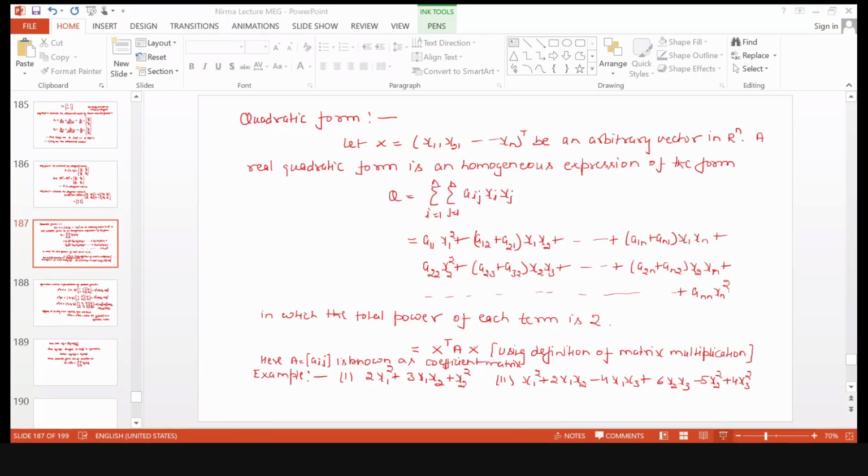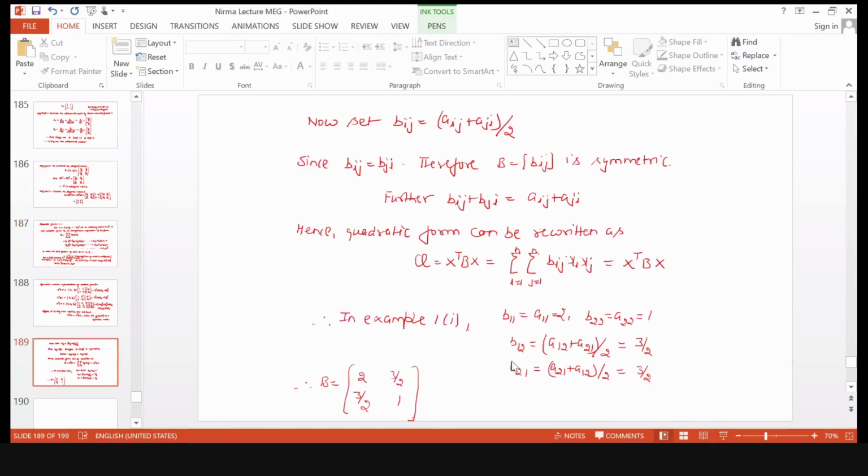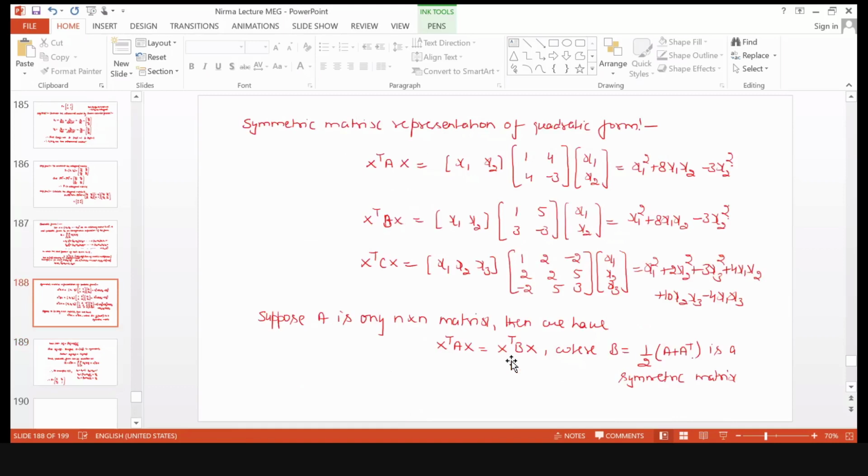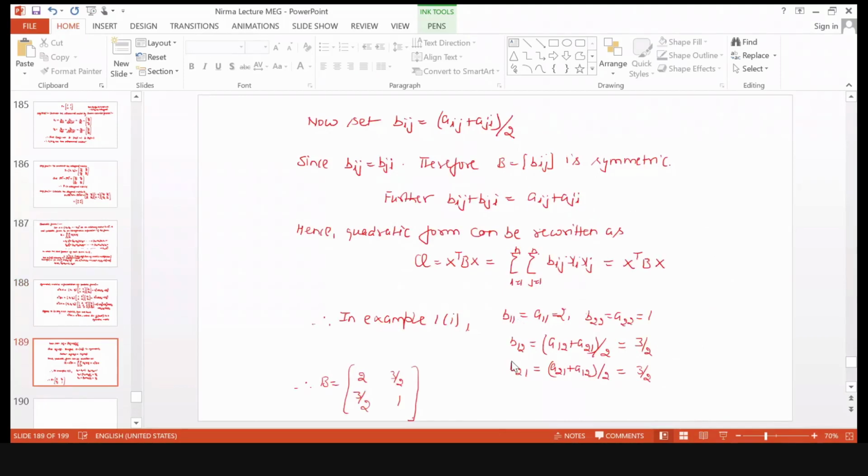Now is it clear? Corresponding to a given quadratic form, we can find the symmetric matrix representation of the quadratic form, where the symmetric matrix is evaluated in this way. Now, is there any doubt? No, sir. Okay, in the next class we will discuss the canonical form.